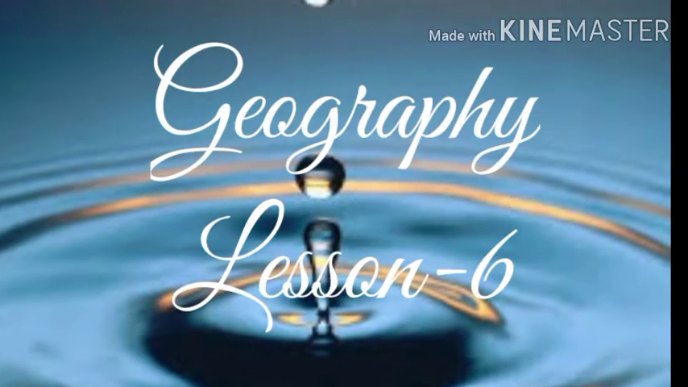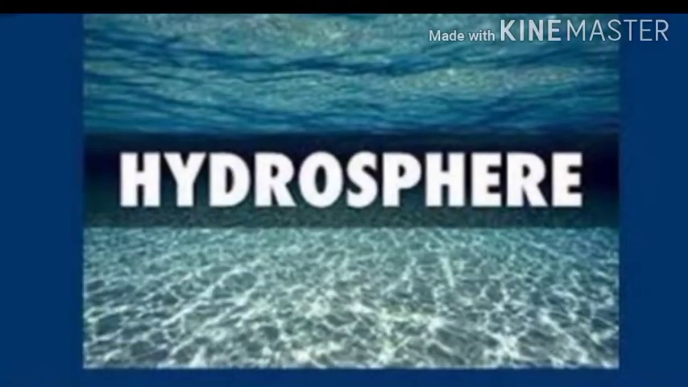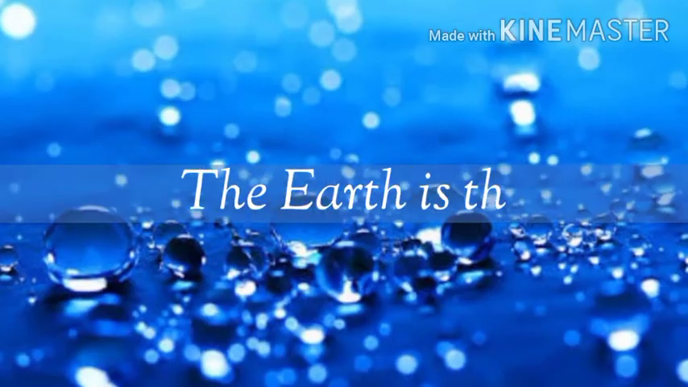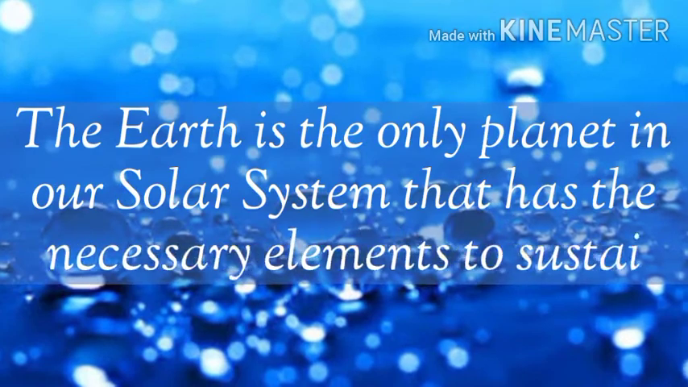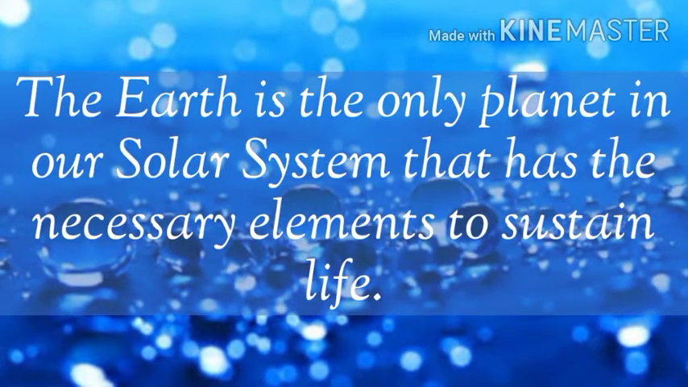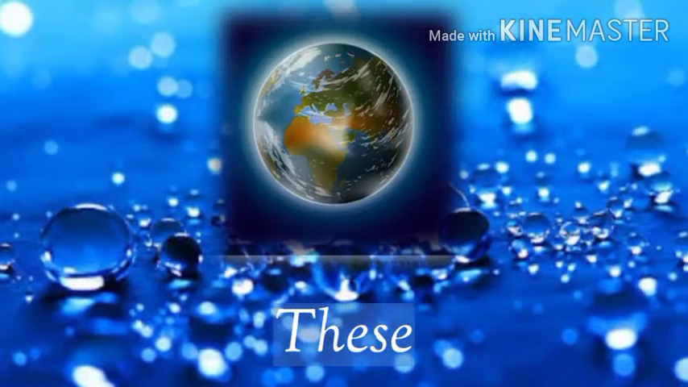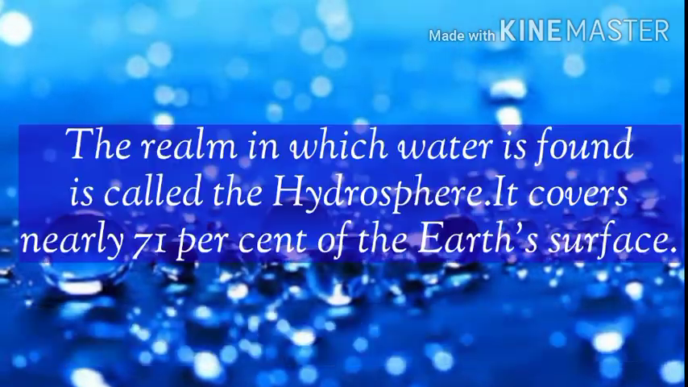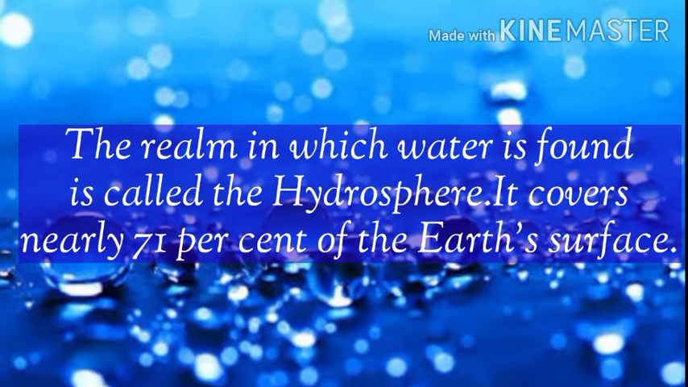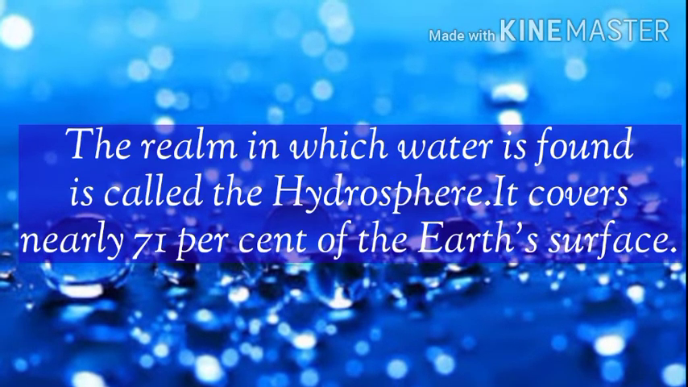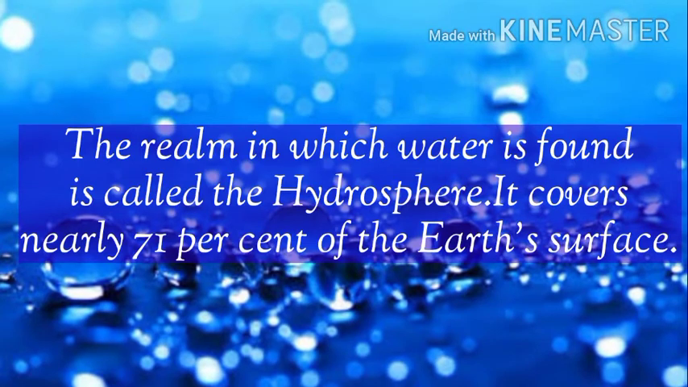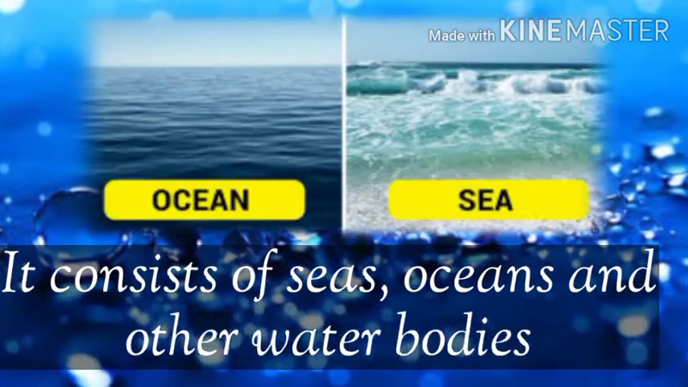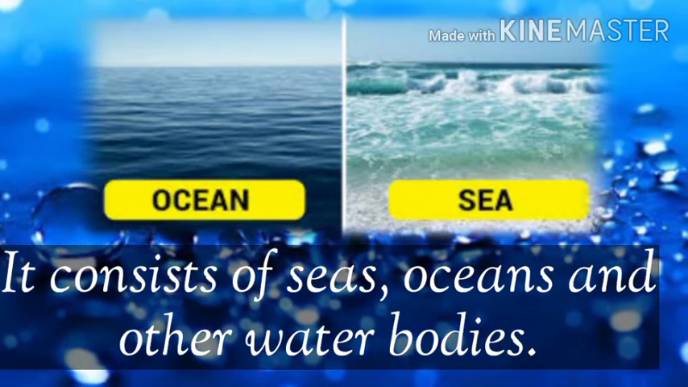Today we are starting a new chapter, lesson number 6, Hydrosphere. We all know that the Earth is the only planet in the solar system that has the necessary elements to sustain life. These are air, water, and soil. The realm in which water is found is called hydrosphere. It covers 71% of the Earth's surface. It consists of seas, oceans, and other water bodies.